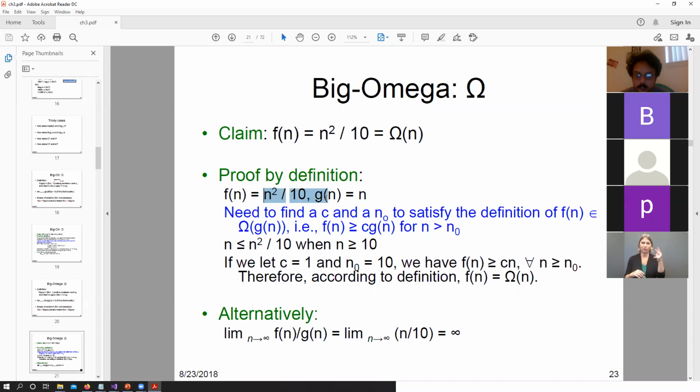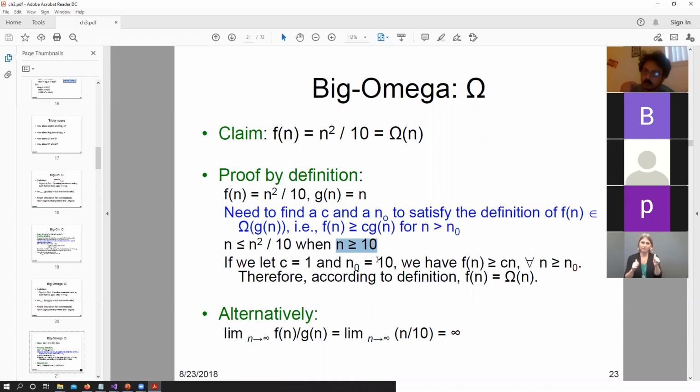So we have f(n) equals n squared by 10, g(n) equals n. Then we can say that n will always be less than n squared by 10 when n is greater than 10, right? For all values n less than 10, so let's take 9, right? So n squared is 81, divided by 10, we have 8.1. And we have n equals 9, so at that point, n is not smaller than 8.1.